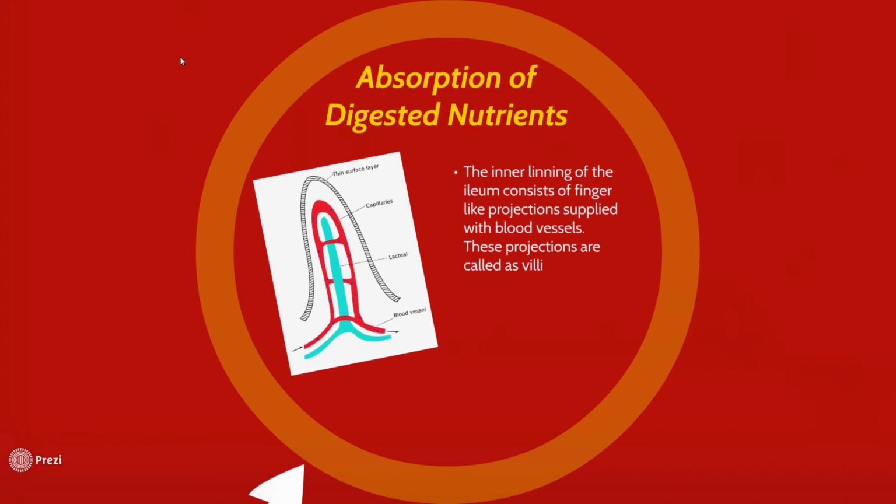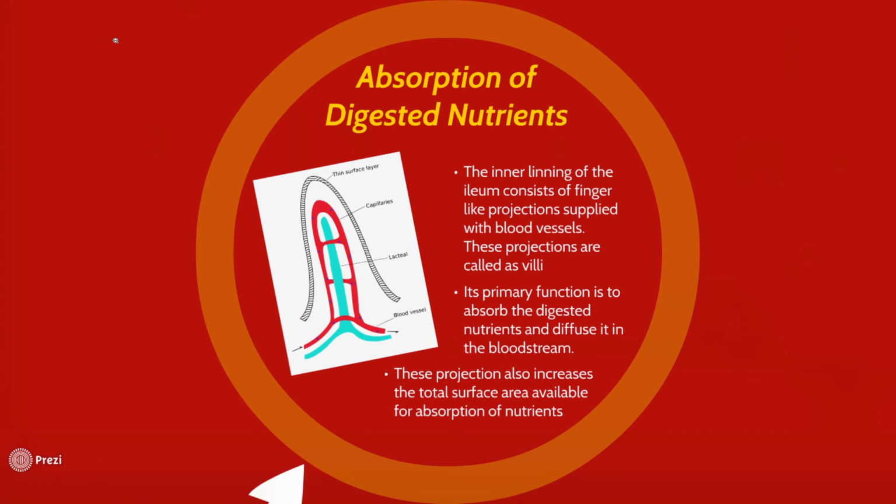If you see, this is the finger-like projection present in the inner lining of the ileum, and these are the blood vessels which are responsible for taking those nutrients from the villi and diffusing them into the blood. Its primary function is to absorb the digested nutrients and diffuse them inside the bloodstream. These projections also increase the total surface area available for absorption of nutrients.